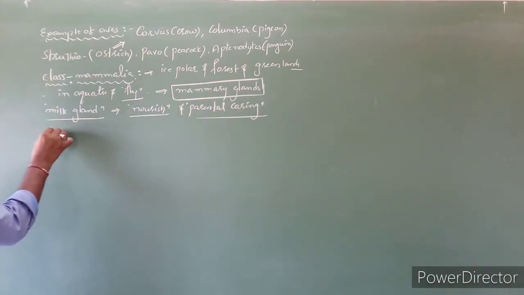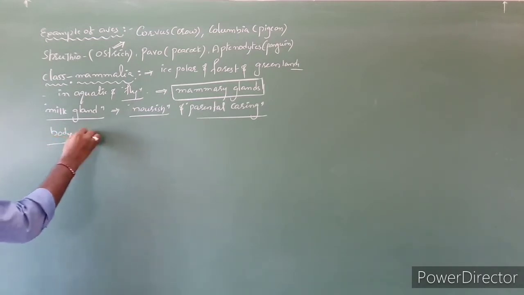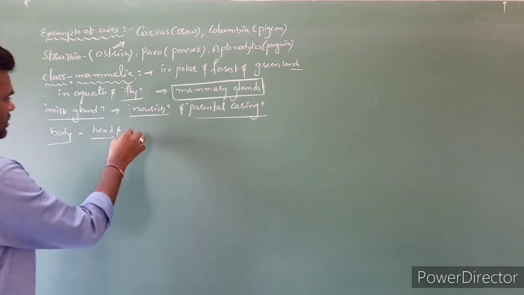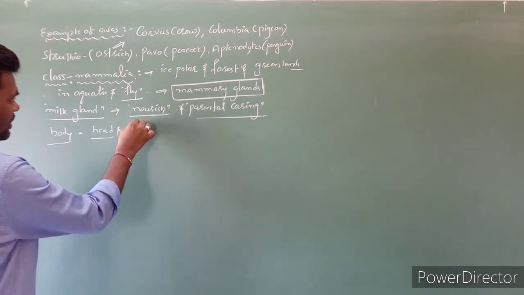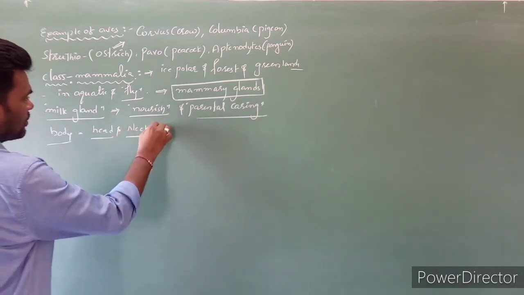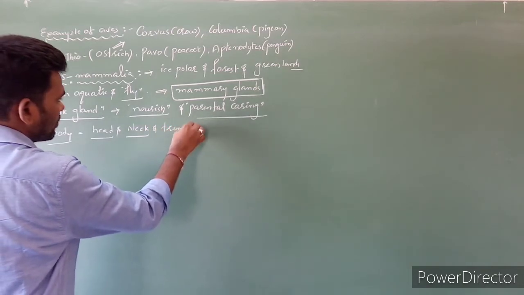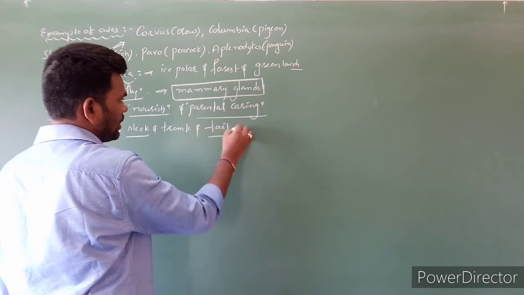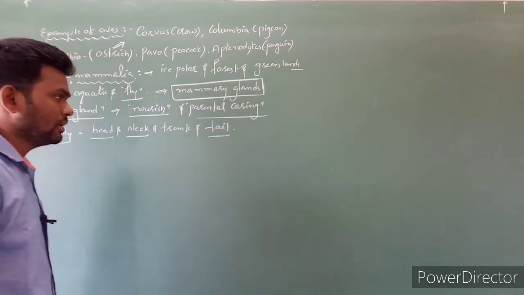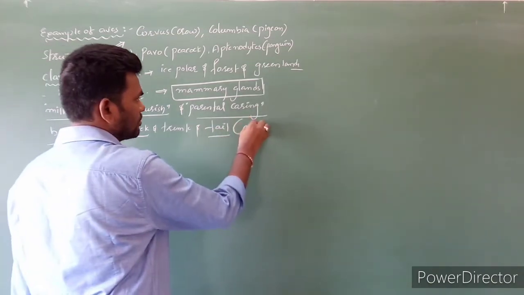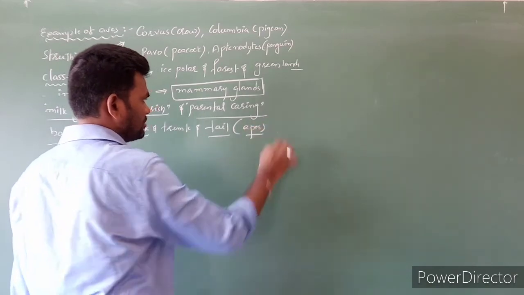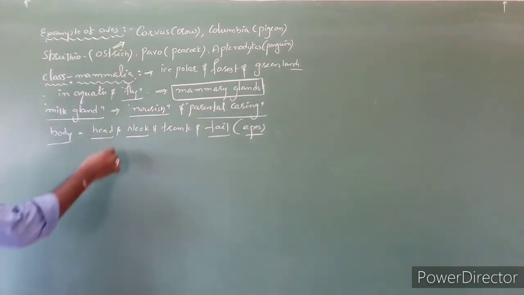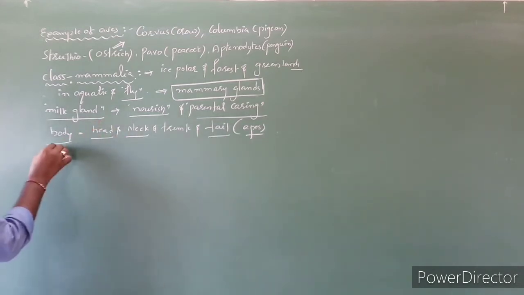Here the body is head as well as neck, trunk and tail also be present. Tail also present. Apes are tail containing animals. And here the body is well developed. The head is containing brain,